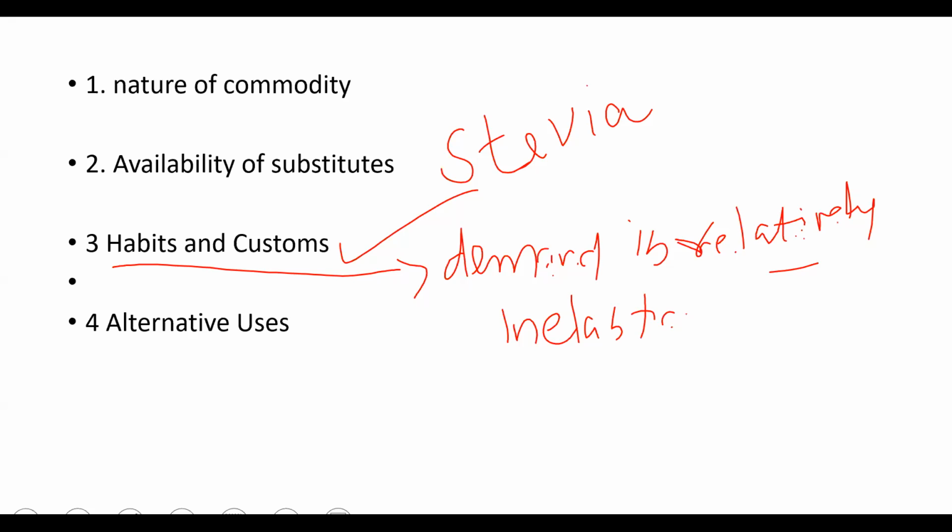So habit and custom, there are people, young children, you like ice cream, a particular brand. For example, when I take ice cream, I like that Naturals ice cream. You know that Chembur में वो side में ना Naturals. Naturals का एक ice cream, it is very good. Basically, the quality is excellent. So I like that brand.